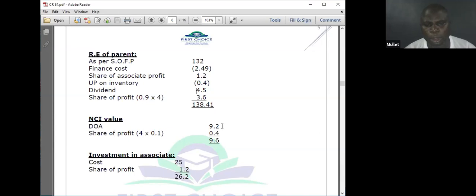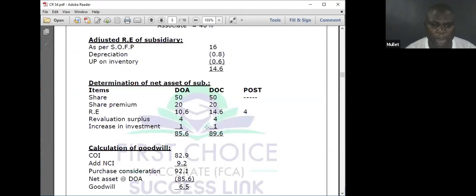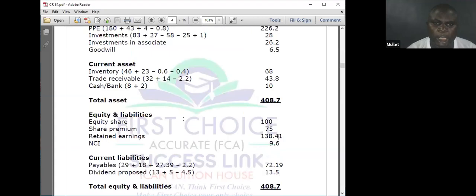The NCI value they give us is 92. The 92 is here. The NCI value 92, at the date of acquisition. Go to your goodwill calculation. Where is the goodwill calculation? 92, 9.2. You have the purchase consideration, this. Okay, revaluation surplus. I had to credit reserve for it. Go to the PPE, the statements, PPE plus 4.